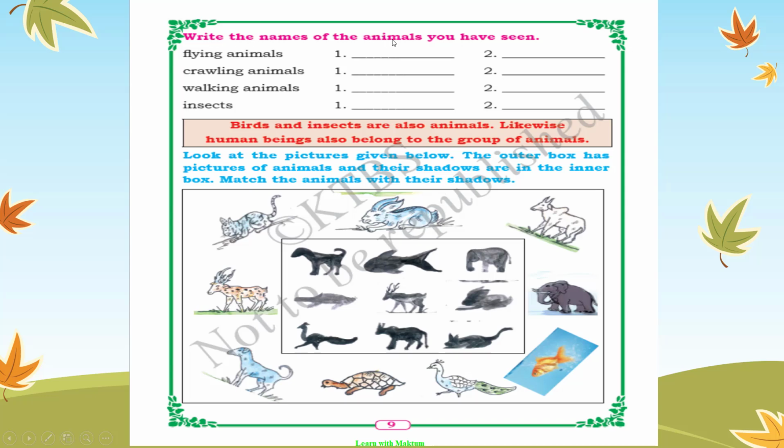Write the names of the animals you have seen. Flying animals. Pigeon, parrot. I hope you have seen them. Crawling animals. Snake, snail. Walking animals. Dog, cat. Insects, cockroach, grasshopper.